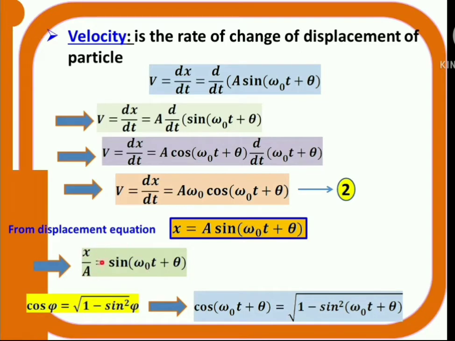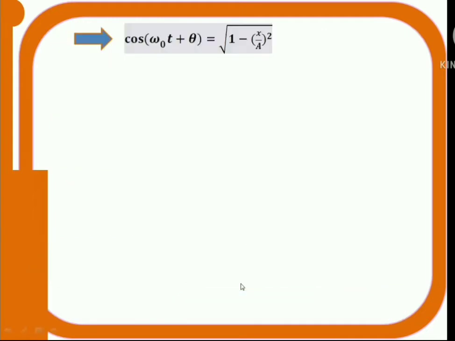Now if I substitute the sin omega naught t plus theta value in this equation, then cos omega naught t plus theta can be written as under root 1 minus sin square. Sin square means x by a whole square. So under root 1 minus x by a whole square, that is equal to 1 minus x square by a square.